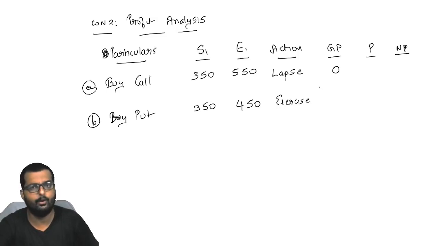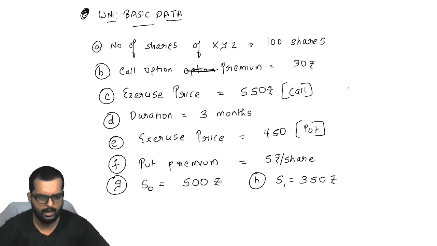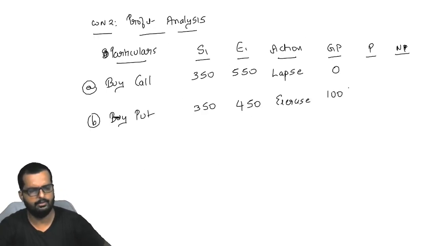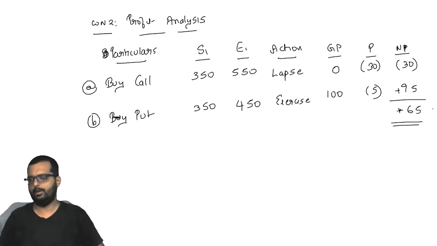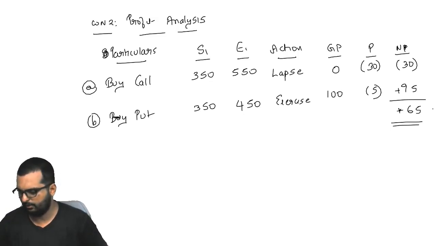His profit will turn out to be how much? 100. What is the premium told for the call? 30, and the other one is 5. So here it will be minus 30 minus 5. So the loss will be 35, but here he makes a profit of 100. Overall you make a profit of how much? 65. Can you please write down this in your books now?